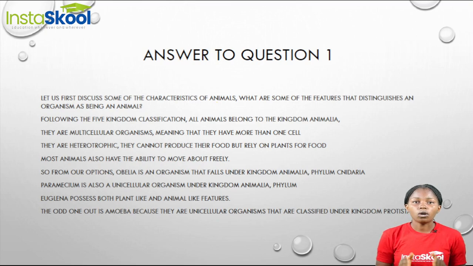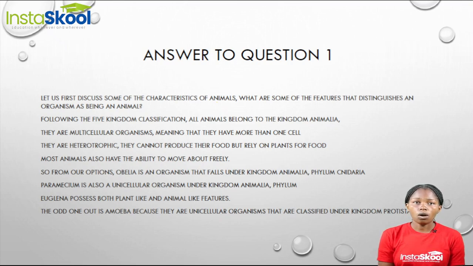Animals are also multicellular organisms, that is, they have more than one cell to help carry out their life functions. Animals are also heterotrophic. And when we say an organism is heterotrophic, it means that these organisms cannot produce their own food but rely on plants for food.